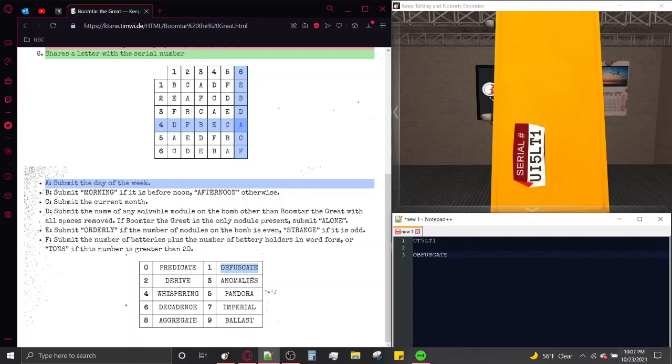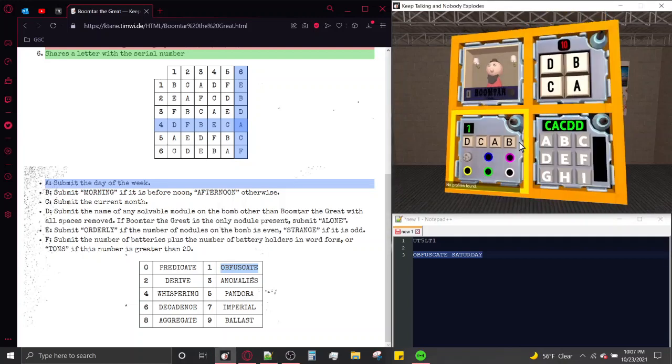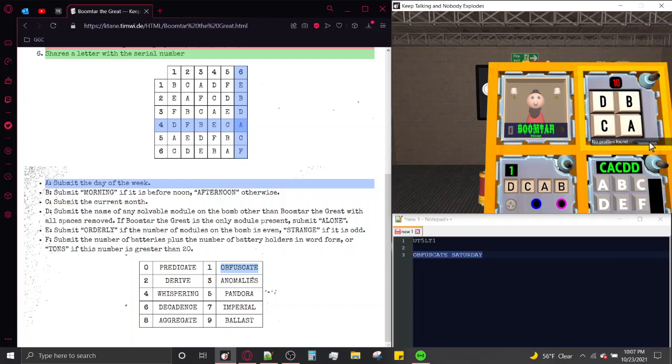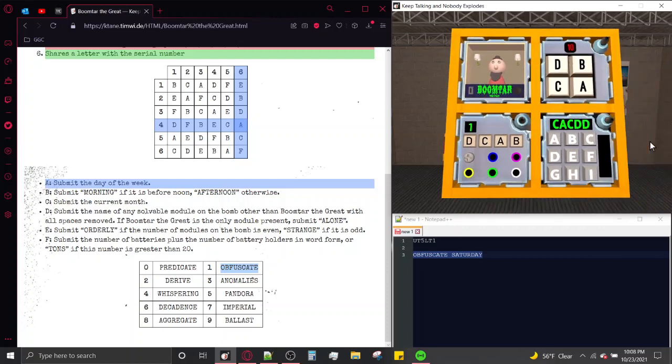It is Saturday for me, so I'm going to do this. I'm going to copy this string, and when I click on Boomtar again, it should solve. Boomtar is pleased. Thank you, Boomtar. Let's solve this bomb and do one more Boomtar.